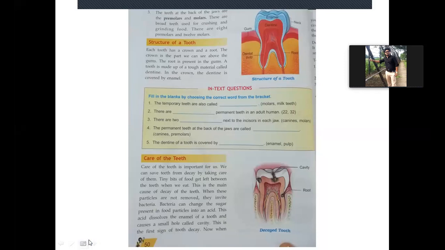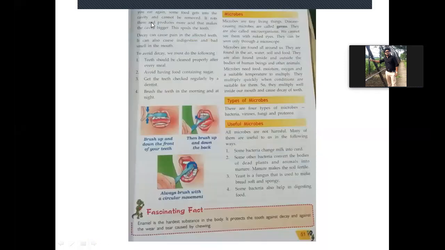Now, when you eat again, some food gets into the cavity and cannot be removed. It rots there and produces more acid that makes the cavity bigger. That means whenever more food particles go inside that cavity, they cannot be removed. Cavity means the small hole present in the teeth.